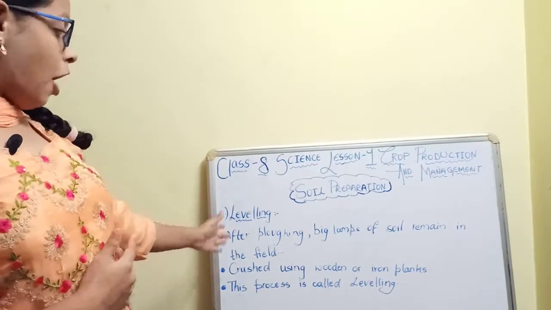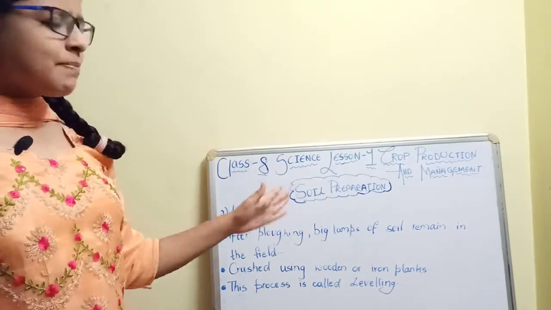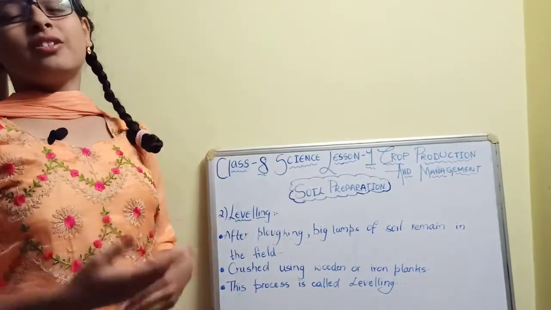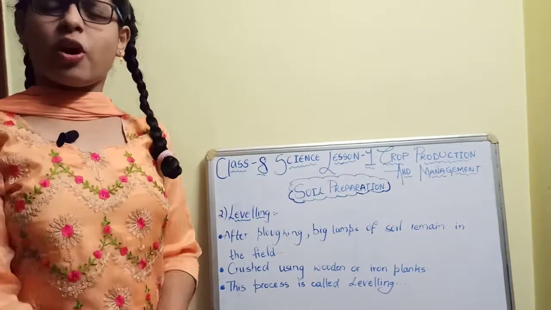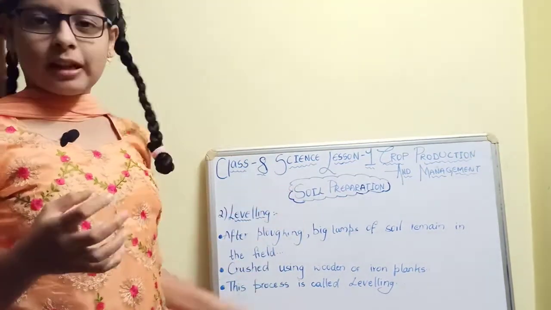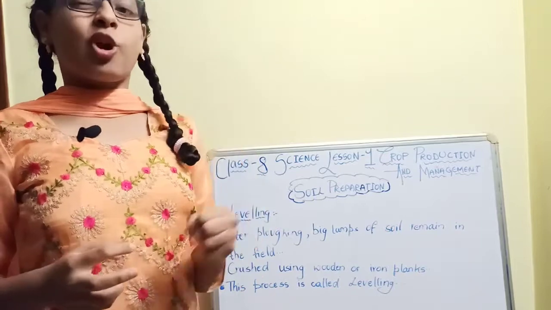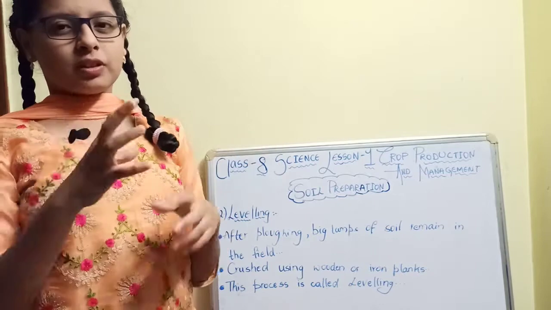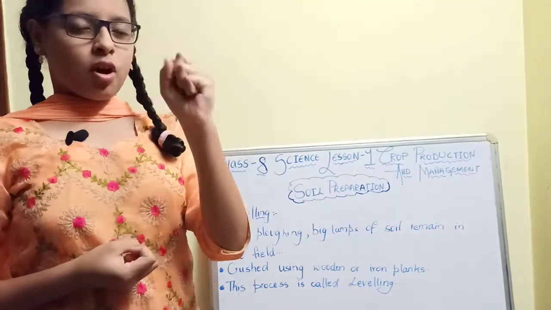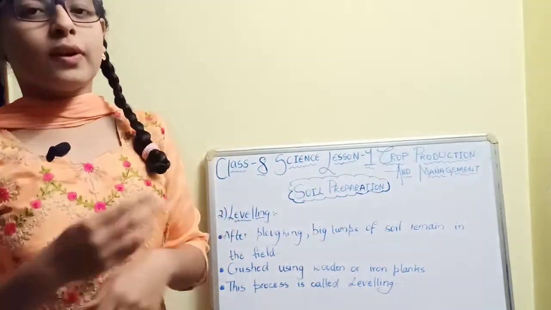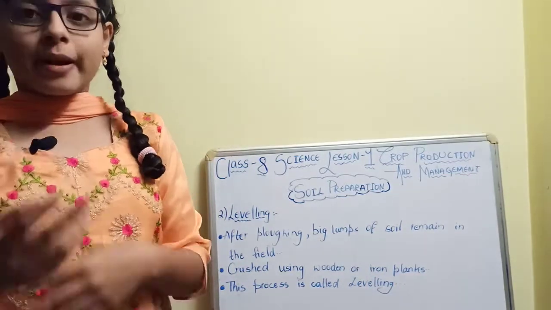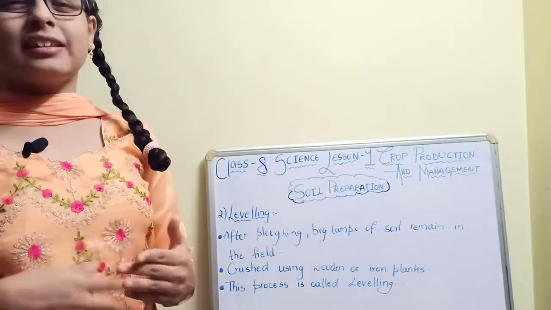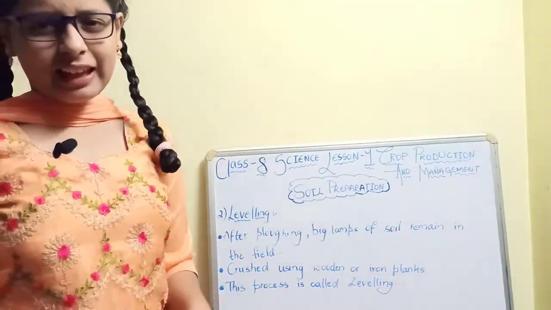Leveling is needed because after ploughing, big lumps of soil remain in the field. Big lumps are nothing but clots of soil, a hardness of soil. That soil looks like a rock, but it's soil. So those are known as big lumps, and they remain in the field even after ploughing.